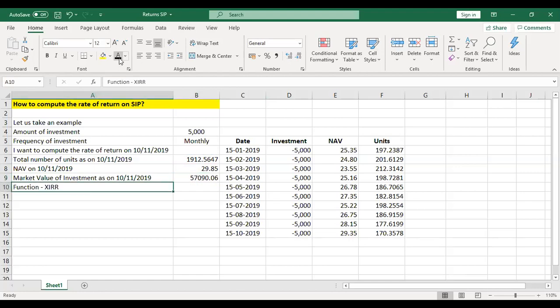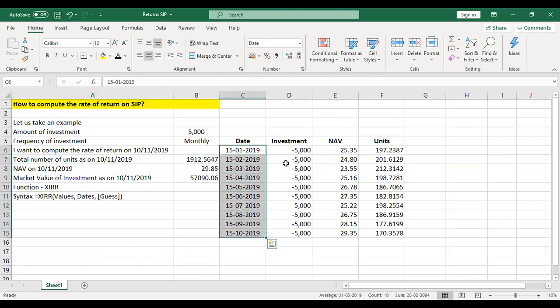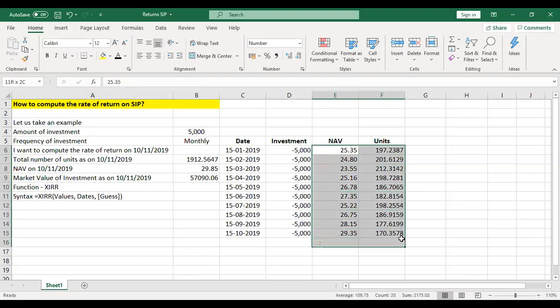In order to calculate the rate of return, the Excel function that we can use is called XIRR, and the syntax of this function is equal to XIRR values, dates, and a guess. So for the purpose of calculation of this, we need to keep the dates ready, we need to keep the values ready. Even if these two are not available with us, it doesn't matter. All that we need is the date and the values.